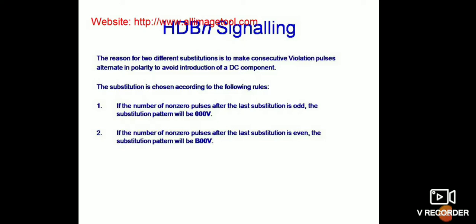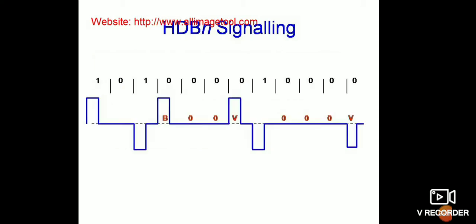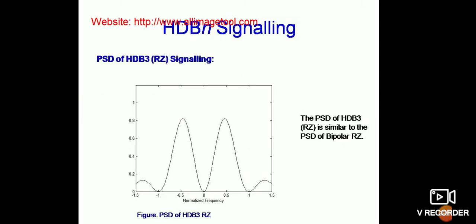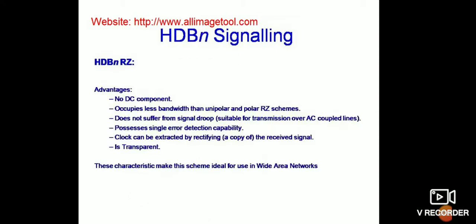The substitution is chosen according to the following rules. If the number of non-zero pulses after the last substitution is odd, the substituted pattern will be 000V. If the number of non-zero pulses after the last substitution is even, the substituted pattern will be B00V. This shows the bit pattern. PSD of HDB3 RZ signaling. This shows the PSD of HDB3 RZ is similar to the PSD of bipolar RZ.